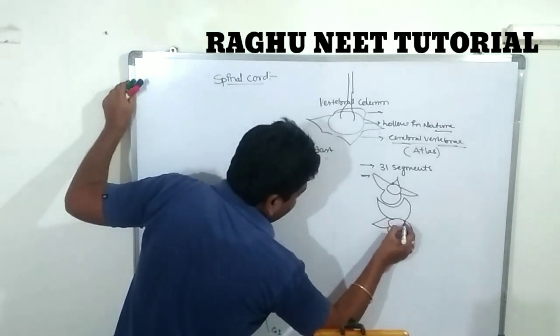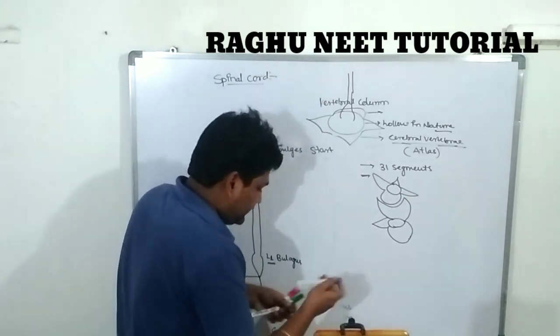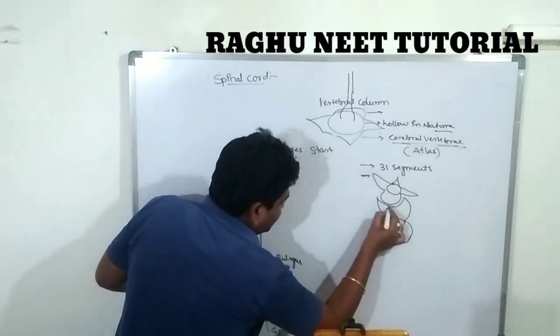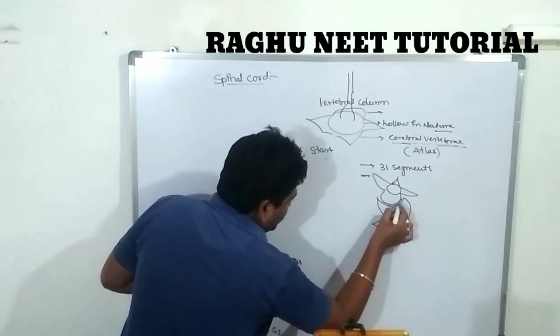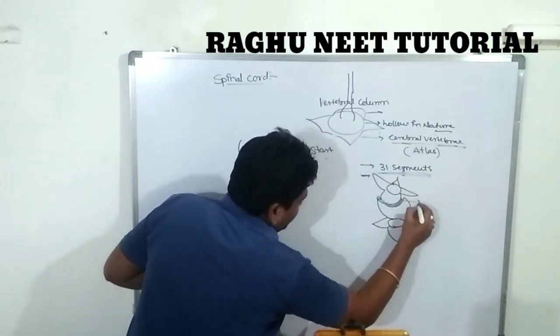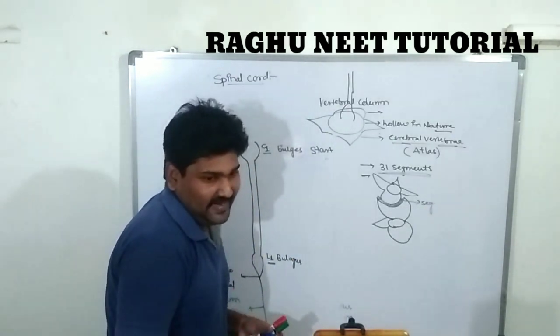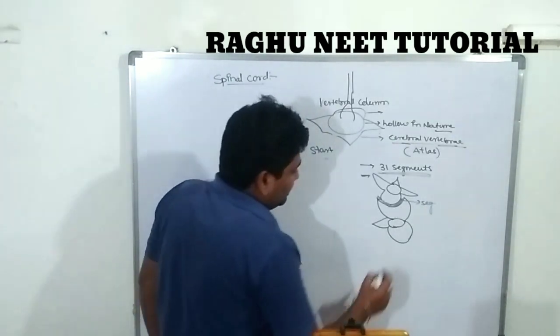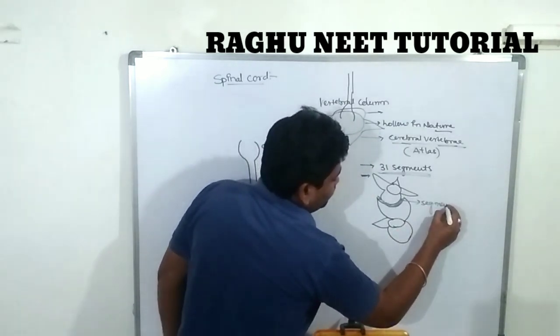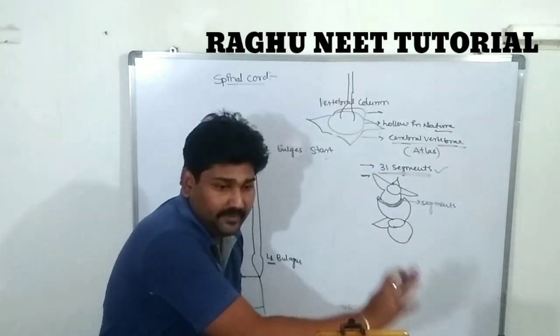Placed on the second vertebra. In between these two vertebrae there is a space that is called a segment. How many segments? 31 segments. In between two vertebrae there is a segment, called a vertebral segment. How many? 31 segments, nothing but 31 vertebrae are present.